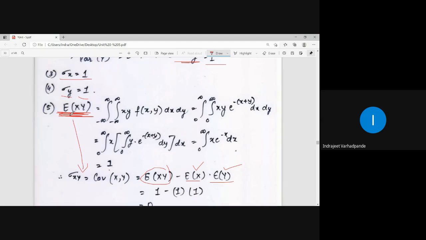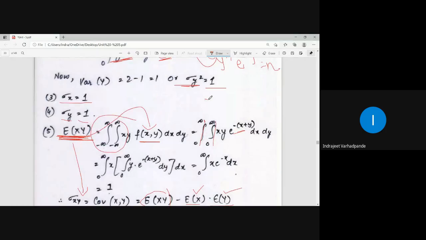For whatever we want the expectation of, that is to be multiplied by f of x y and integrated between the limits minus infinity to infinity. But our function is e to the power minus of x plus y, for 0 to infinity and 0 to infinity. So we will be integrating it accordingly and getting the answer. While integrating first with respect to x, y and e to the power minus y will be constant, and I am left with integral 0 to infinity x into e to the power minus x dx.